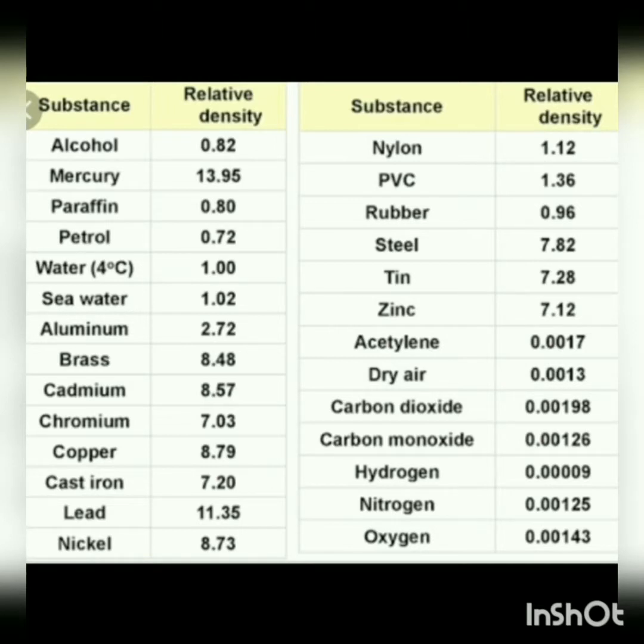Okay. So what is the relation between the relative density and density of a substance? The relative density is equal to the density of a substance upon the density of water at 4 degrees Celsius. Then the density of the substance is equal to relative density into density of water, and the density of water is 1000. Then the density of a substance is equal to relative density into 1000 kg per meter cube. That is the relationship between the relative density and the density of a substance.